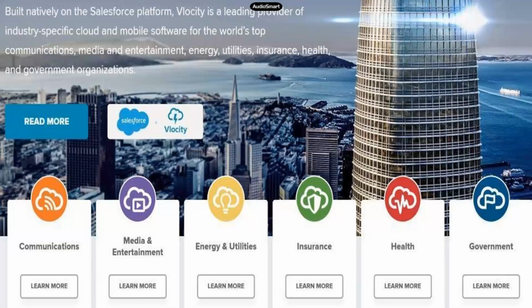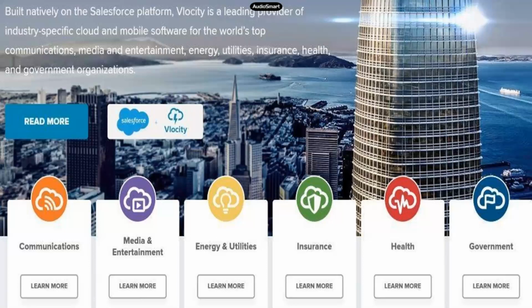For each industry, there are around, as of now, some 6 or 7 different industries. Whatever you're seeing on the screen, these are all specific industries provided by industry specific clouds provided by Velocity. They're actually working on increasing the count up to 15. Maybe I'll show you later on what are all the clouds that are being built in Velocity.